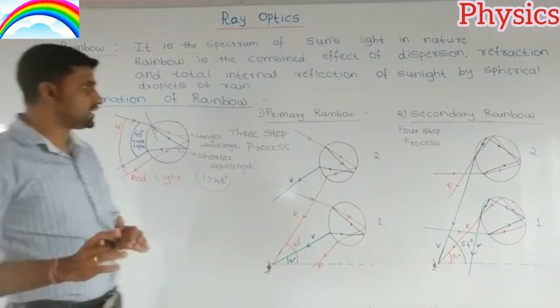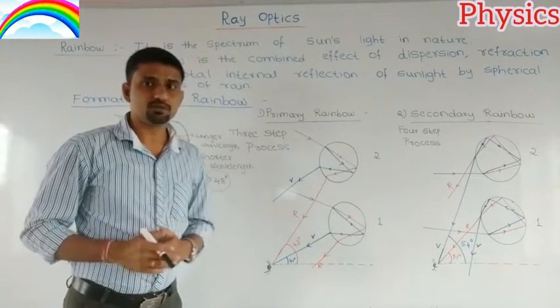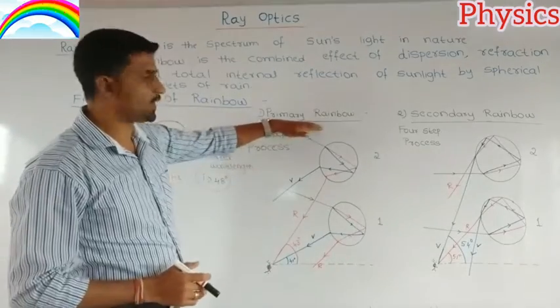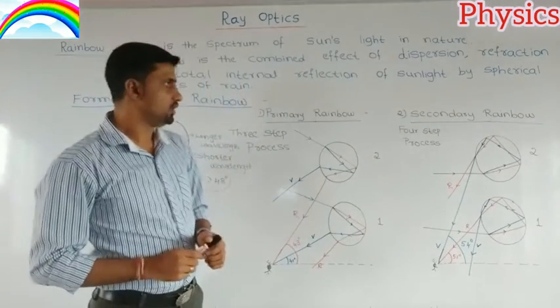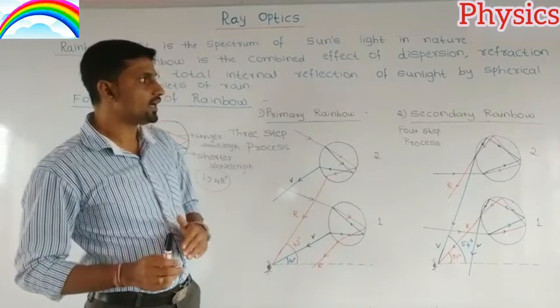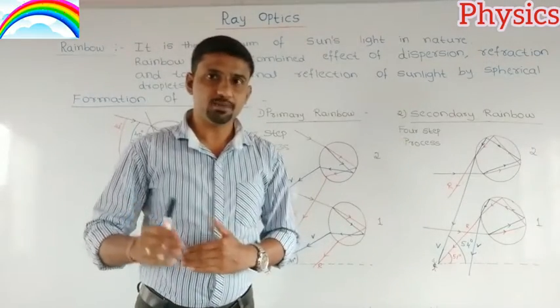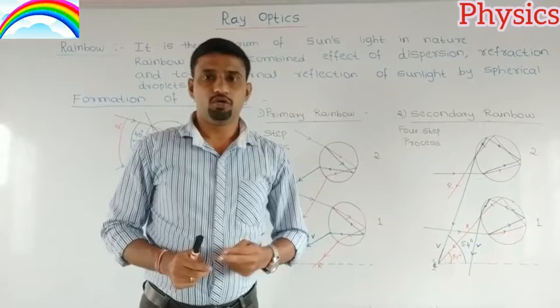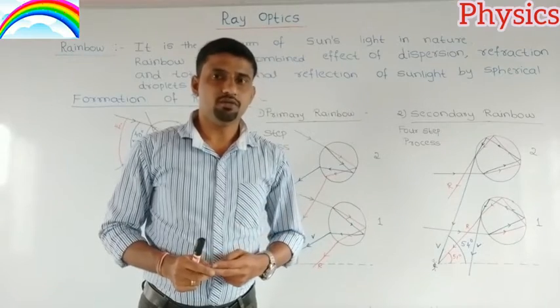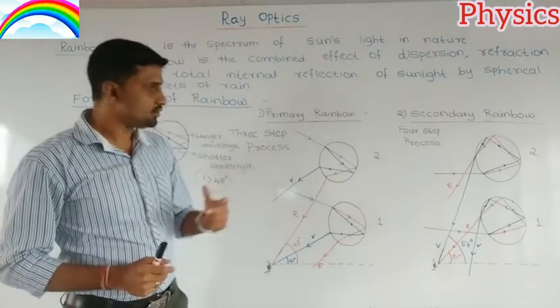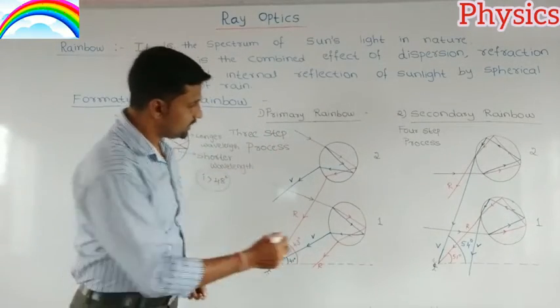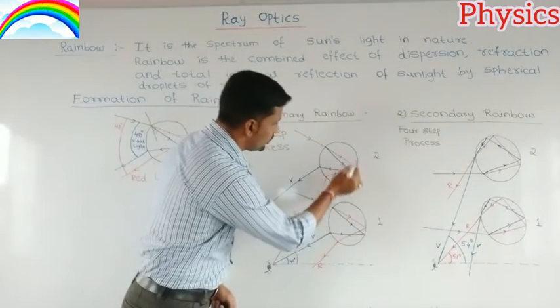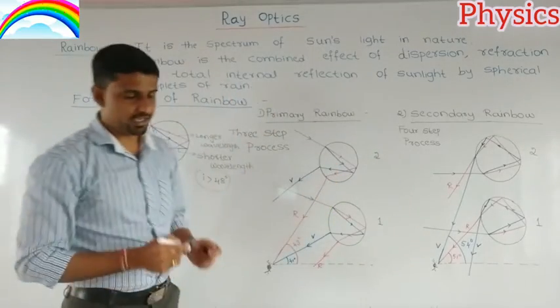Okay, and in the case of a rainbow, there are 2 types of rainbow. They are the primary rainbow, and the other one is the secondary rainbow. This primary rainbow and the secondary rainbow take place because of 2 spherical droplets of rain. First we will see the primary rainbow. See here, there are 2 spherical droplets shown in this diagram.